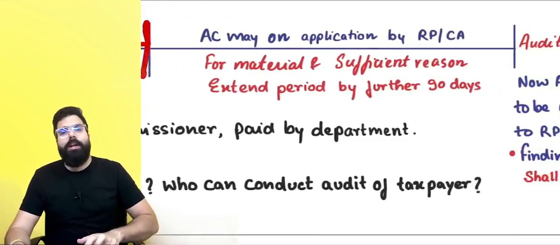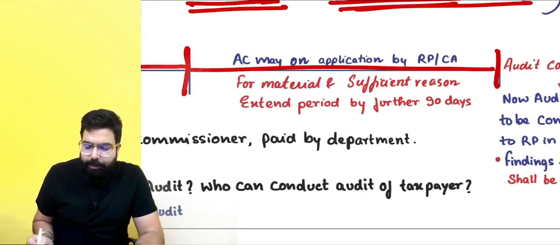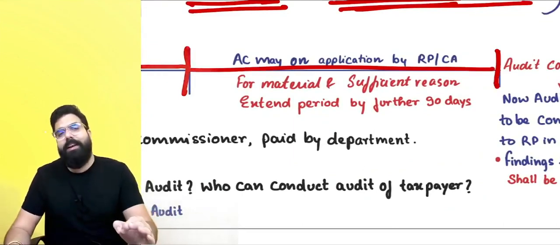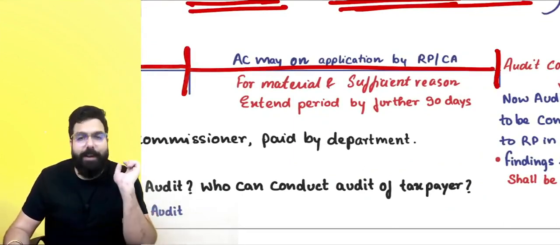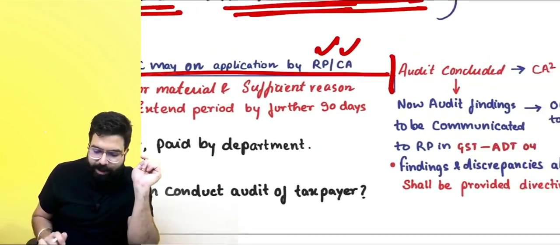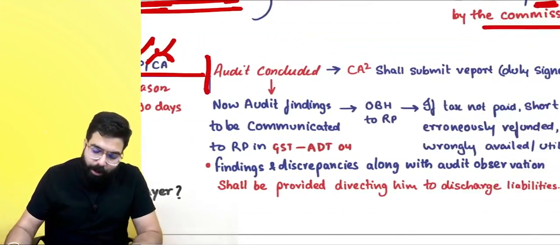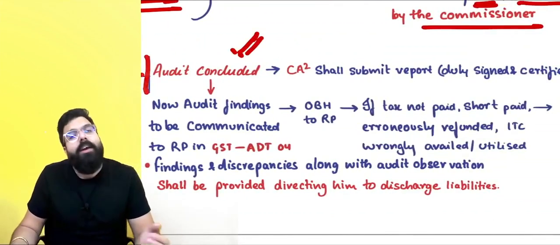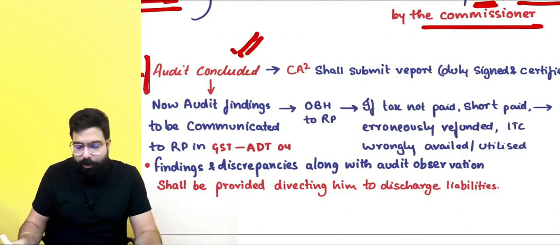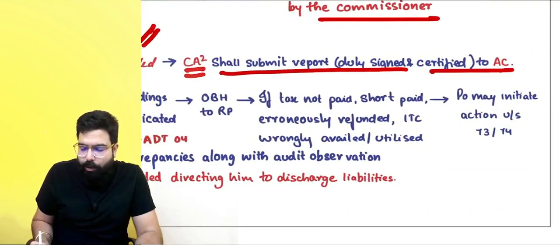If he could not complete within 90 days, then the assistant commissioner may extend the time limit by a further period of 90 days on an application received from the registered person or the chartered accountant or cost accountant. Wherever it is CA, always remember it is chartered accountant or cost accountant. Okay, sir. Once the chartered accountant or cost accountant concludes the audit, he will submit the audit report to the assistant commissioner.